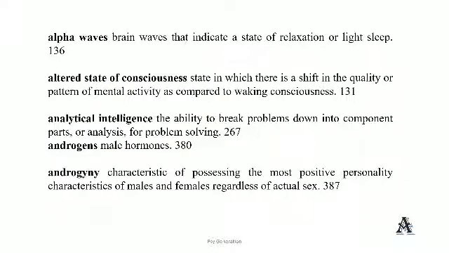Alpha wave. Alpha wave is related to sleep. There are 4 types of brain waves: delta, theta, alpha, beta. Alpha waves are brain waves that indicate a state of relaxation or light sleep. So alpha wave is related to relaxation or light sleep.